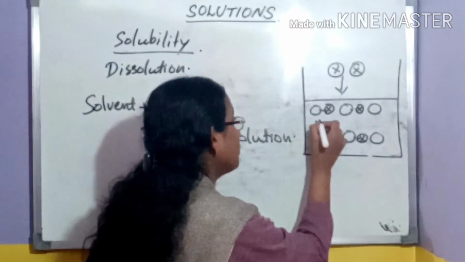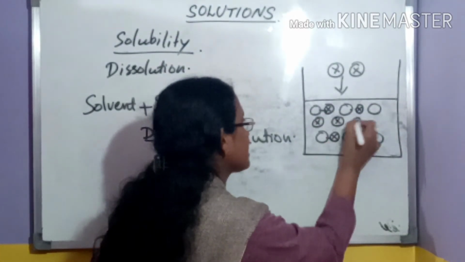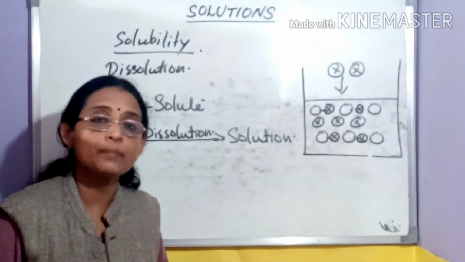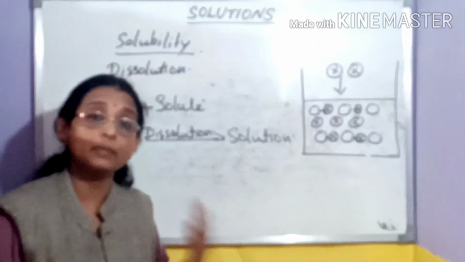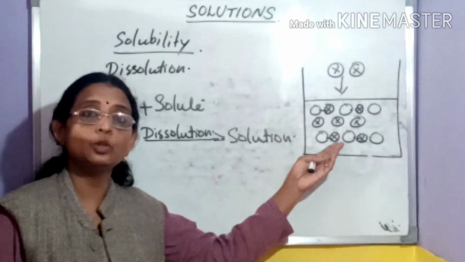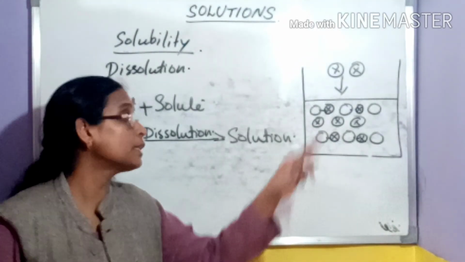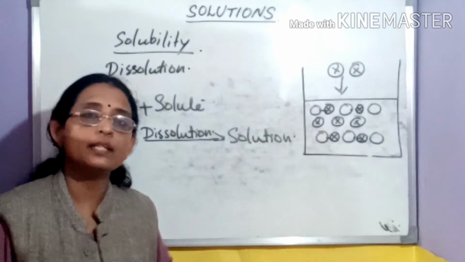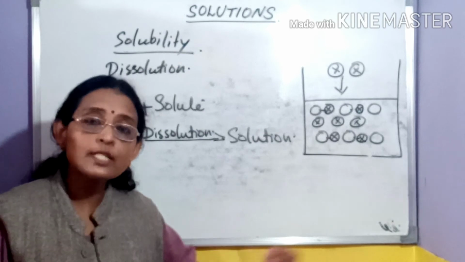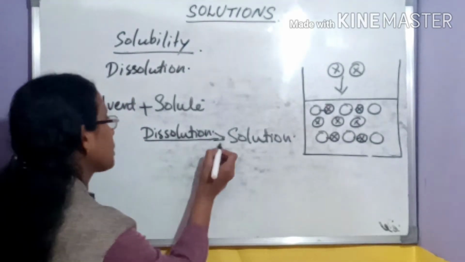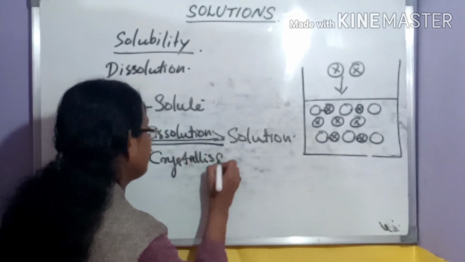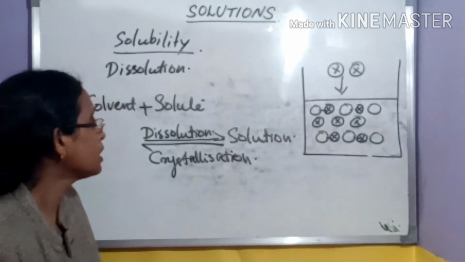We are introducing more and more solute particles here, and the concentration of solute molecules keeps increasing. What happens after a particular time? Some of the solute molecules from the solution side collide with the pure solute and get converted into solute molecules. This is the reverse process of dissolution, and this process is known as crystallization.